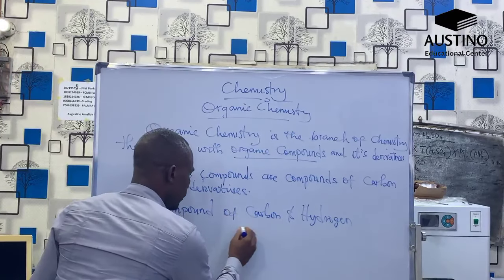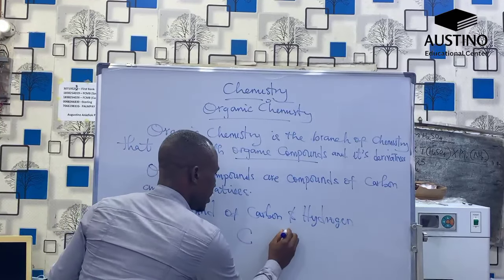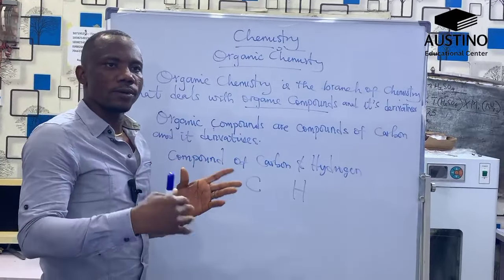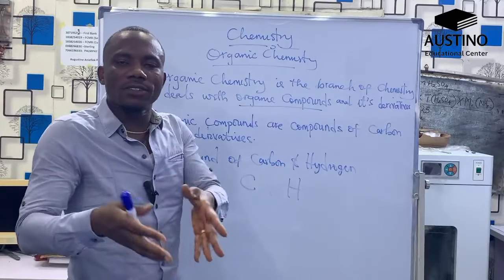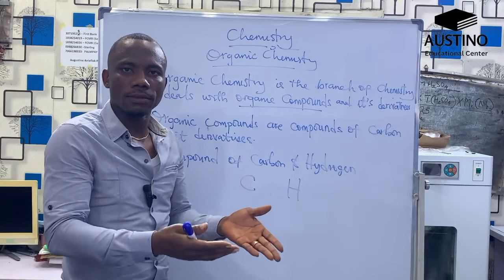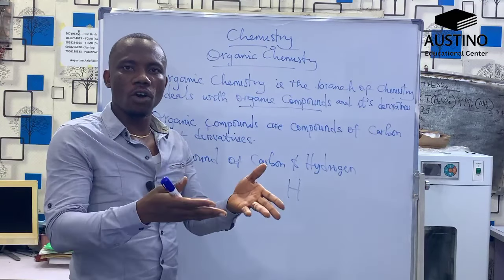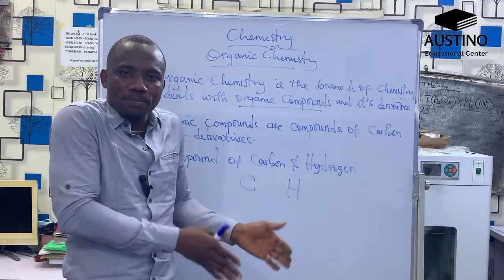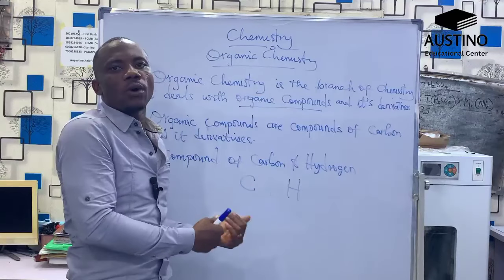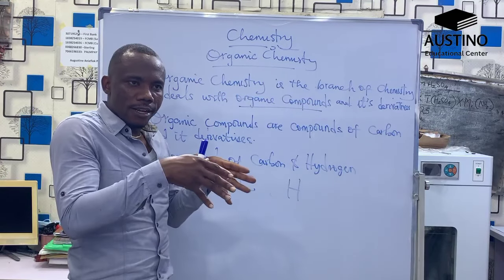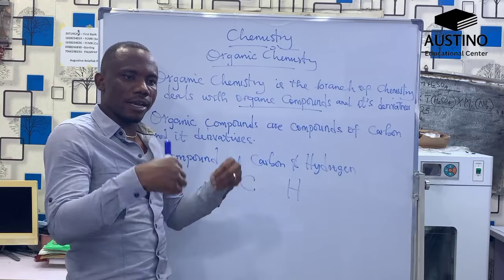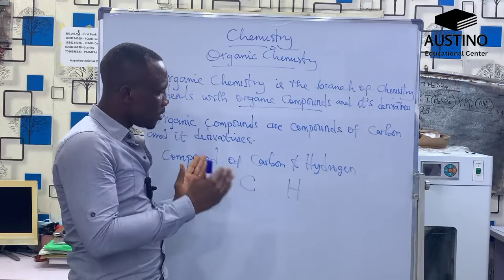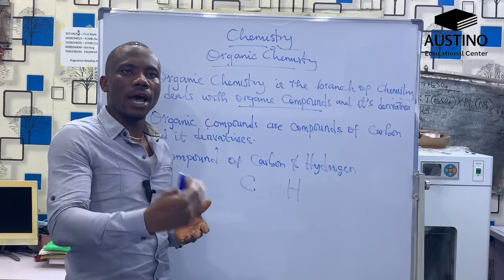So we can use the letters C and H, but we can also see other elements like nitrogen, oxygen, sulfur, and even sometimes metals attaching to organic compounds. As long as the compound is majorly carbon and hydrogen, it is described and known as an organic compound.